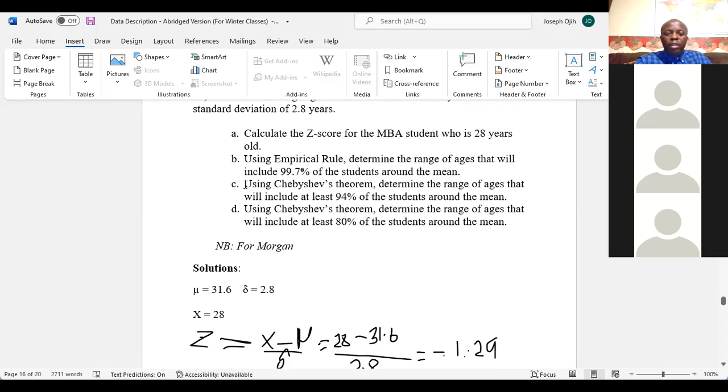Chebyshev's theorem. It says here, using Chebyshev's theorem, determine the range of ages that include at least 94% of students around the mean.